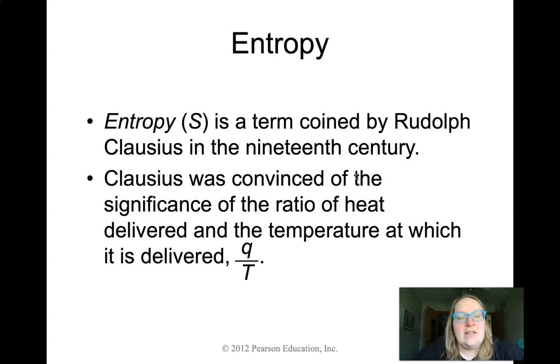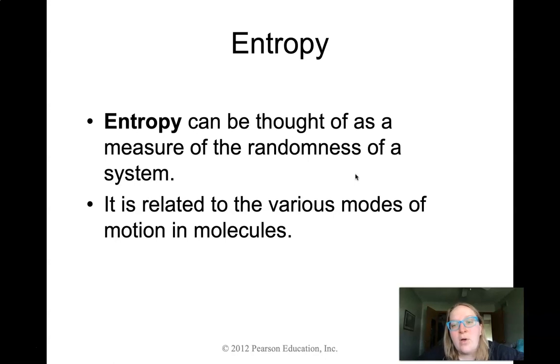So he decided that there's something going on with heat and temperature, and those are somehow interacting with each other. Those are somehow linked together. So depending on the temperature at which something is actually happening and the amount of heat that is being delivered, we can actually figure out this idea of entropy. Now, we're going to use this as just a simple definition for now. Entropy is something that we use to identify how random a system is. So randomness: just how likely is it to occur, what's actually happening.